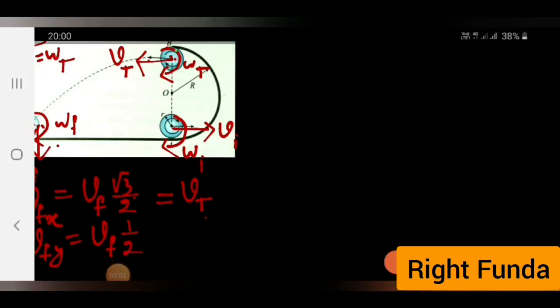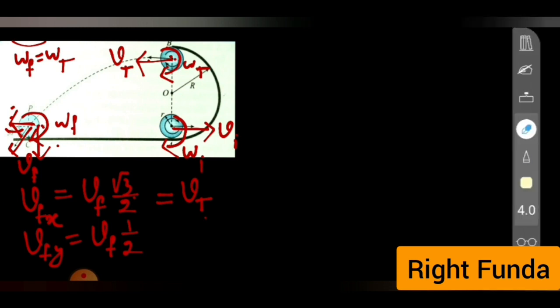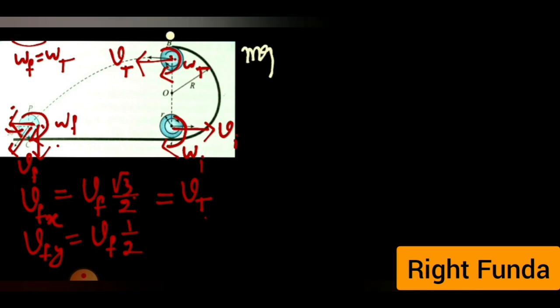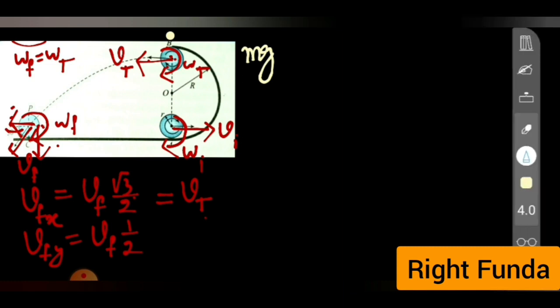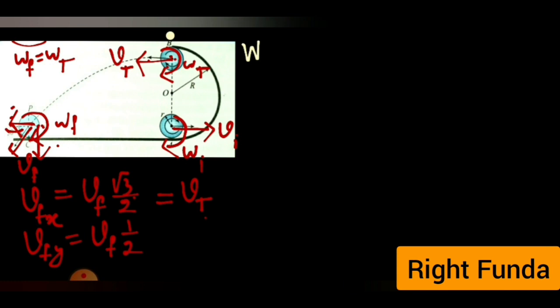Let's apply the work energy theorem from the topmost position to the final position. We could have applied it from the bottom to this also, but let's apply it from the topmost position. The body is doing plane general motion, so we'll apply the formula for plane general motion. As the body comes from here to here, gravity is doing work. So I'll write work done by gravity is equal to final kinetic energy minus initial kinetic energy.